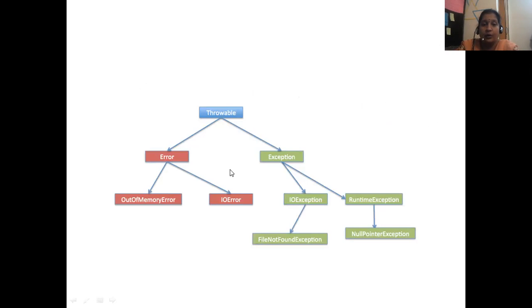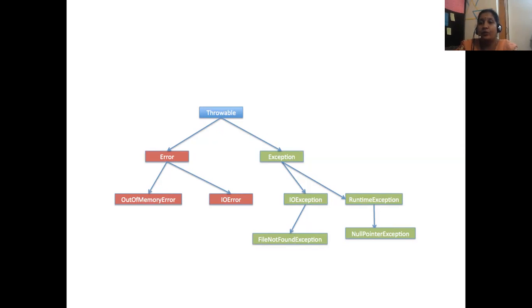Already I told you, the topmost class for errors and exceptions is Throwable. Under Throwable there are two things. One is Error, another one is Exception. Errors we have already discussed, like OutOfMemoryError, IOError. But exceptions can be caught and handled. IOException, RuntimeException. FileNotFoundException is an IOException. Runtime exceptions, for example NullPointerException. There are a number of exceptions.